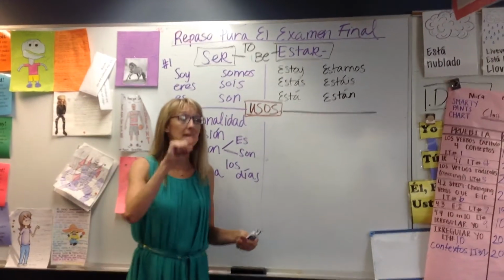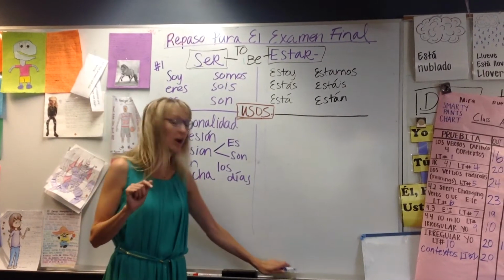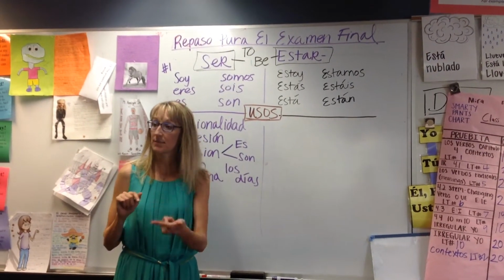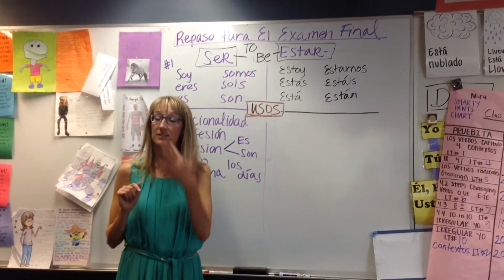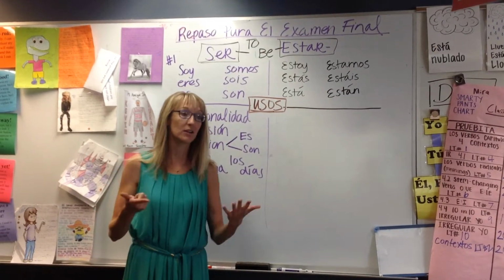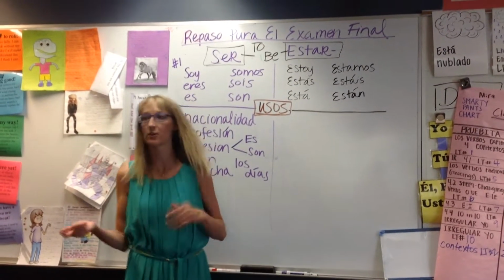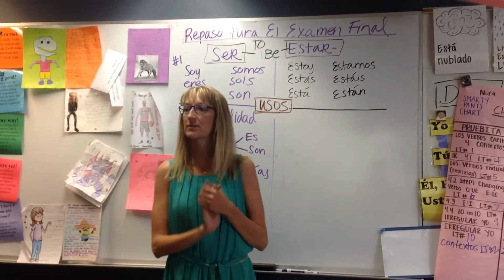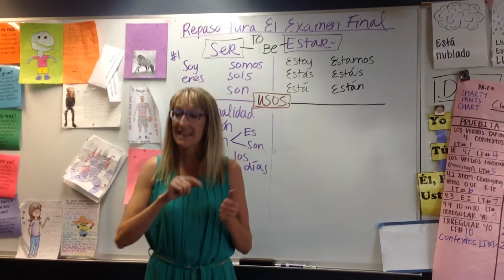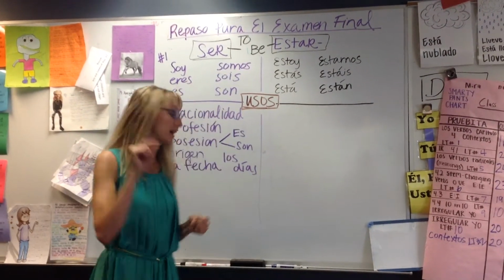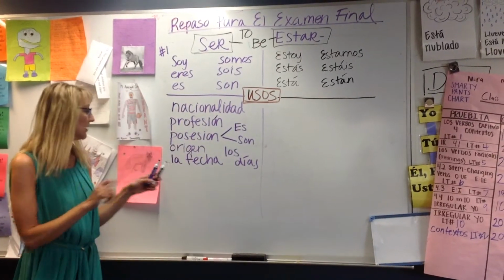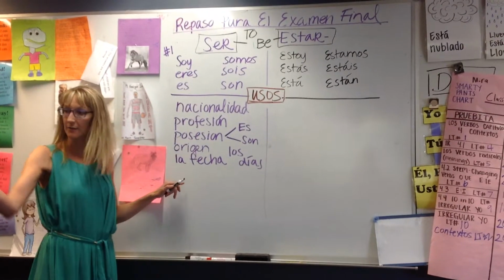Hoy es el miércoles. So our days of the week we have lunes, martes, miércoles, jueves, viernes, sábado. Domingo es el último día. Repite otra vez. Okay? What are the 2 days with accents? Miércoles and sábado. Muy bien. Miércoles and sábado.